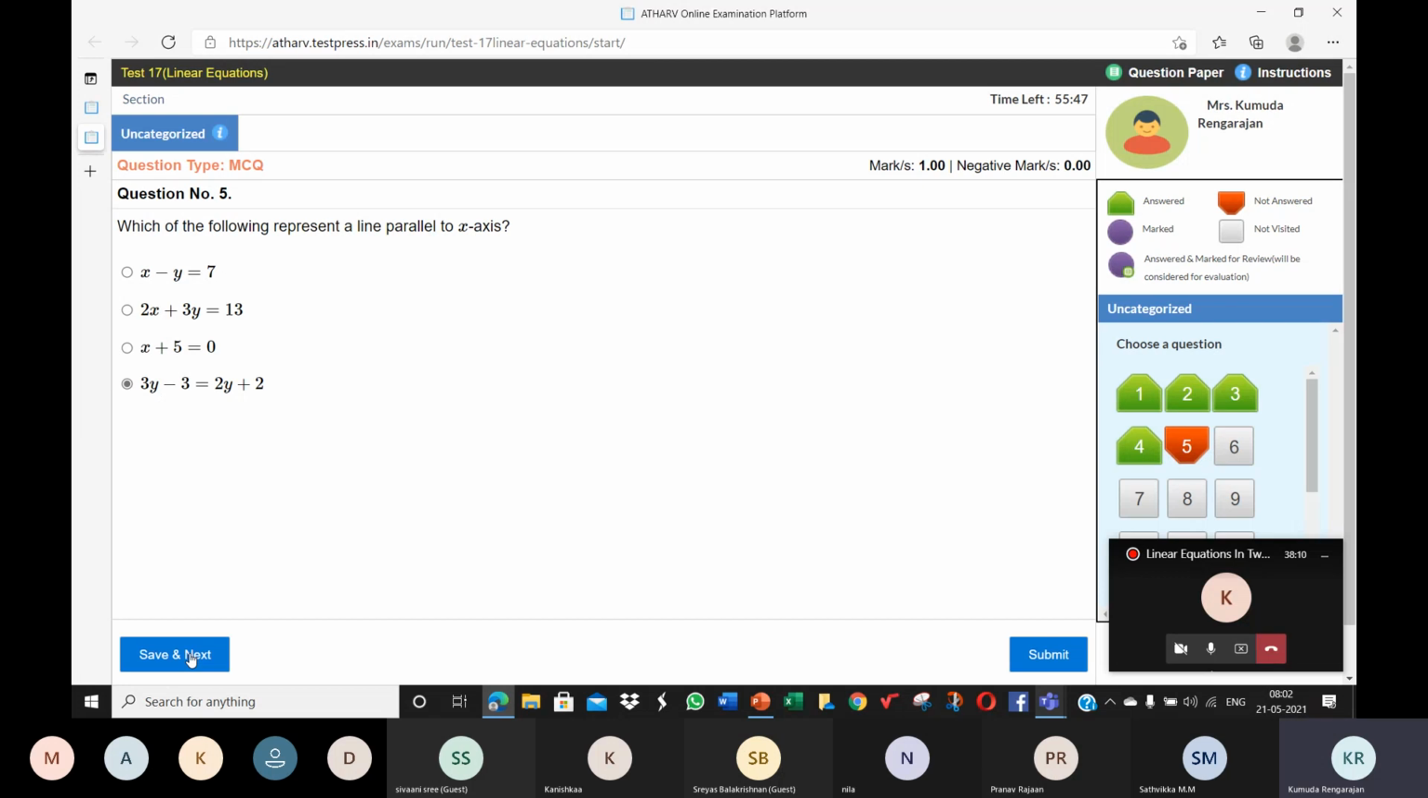It will not be the graph of an equation which has both x and y variables in it. It cannot be parallel to any of the axes. If it has only x or only y, then they are parallel lines. Only x, it will be parallel to the y axis. Only y, it will be parallel to the x axis.